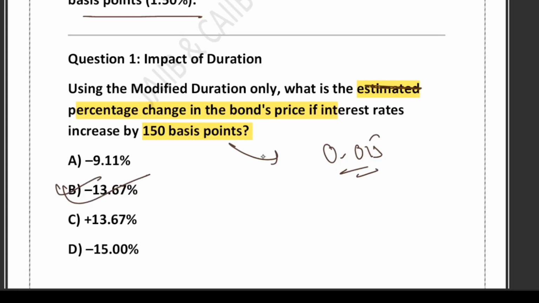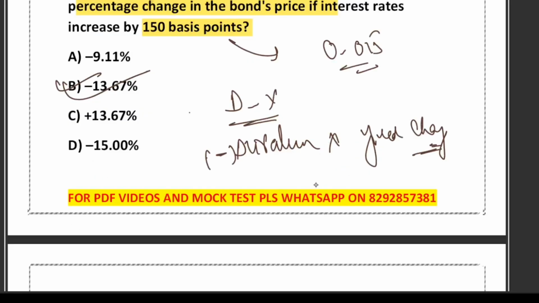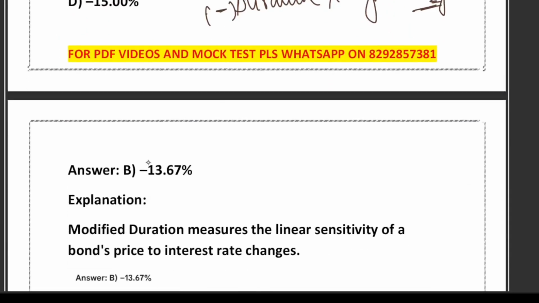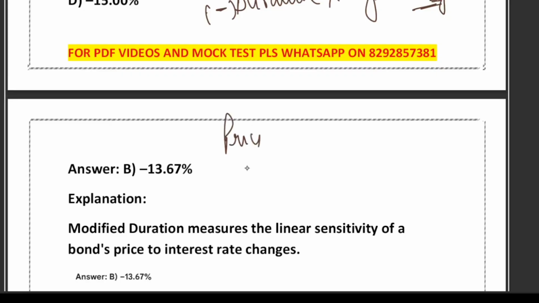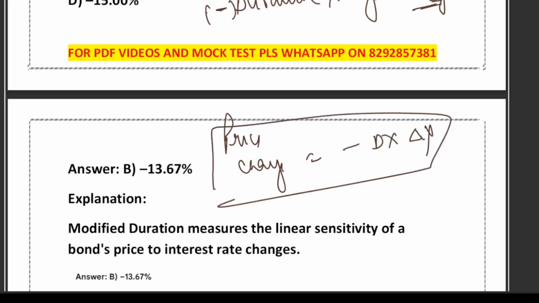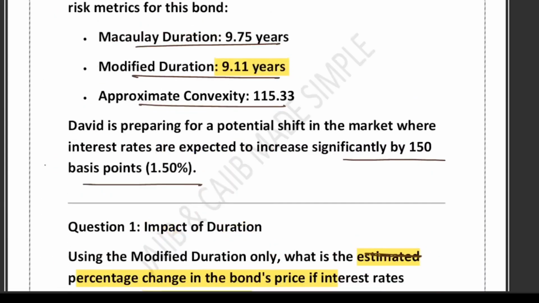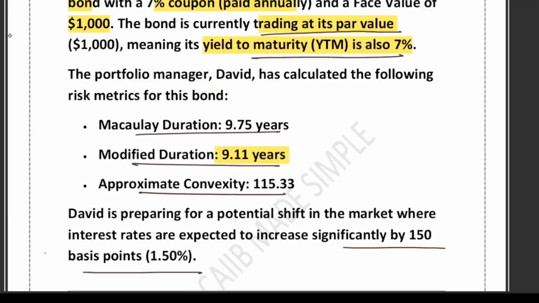So what have we learned from this question? Minus duration into yield change. Whenever the question asks you to compute the price change, just write minus D into delta Y. That's it. Let's quickly revise the key points. Modified duration represents the sensitivity of bond price to interest rate change.